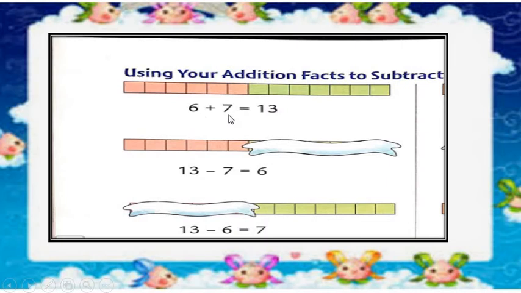6 plus 7 is equal to 13. Look. 1, 2, 3, 4, 5, 6 plus 1, 2, 3, 4, 5, 6 and 7 all together becomes 13. So what's new here?